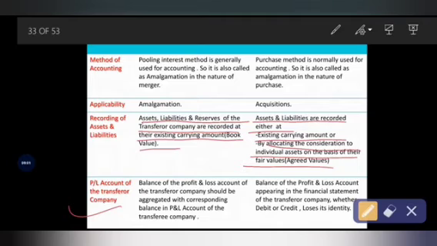So the balance of profit and loss account of the transferor company should be aggregated with the corresponding balance in the profit and loss account of the transferee company. Okay, so if there are any balances in the transferor company after transferring the assets and liabilities, that profit and loss account balance must be aggregated with the corresponding profit and loss account of the transferee company.